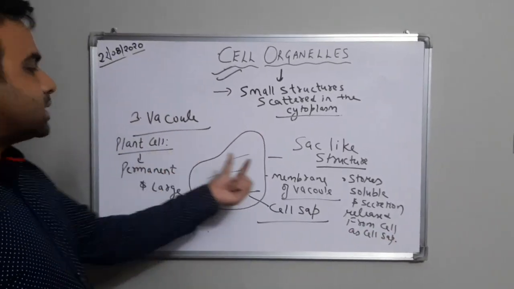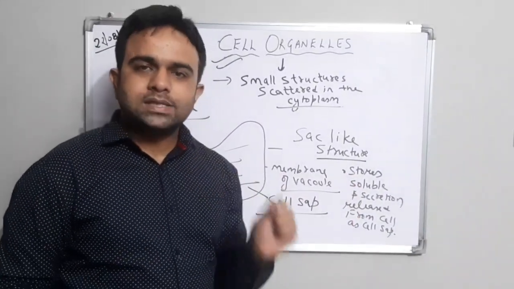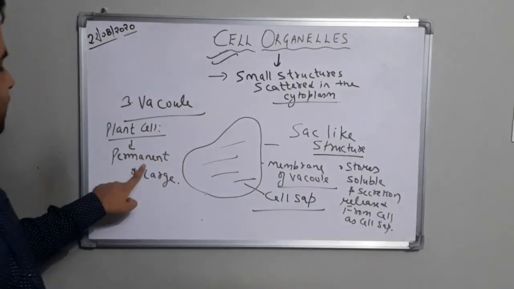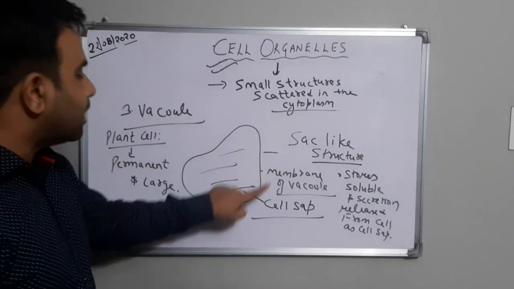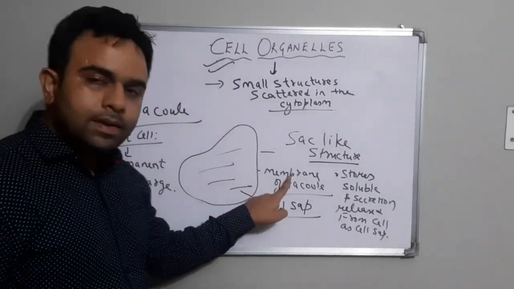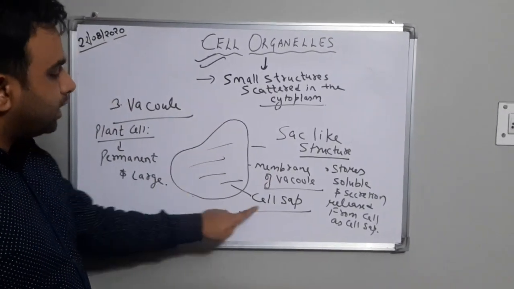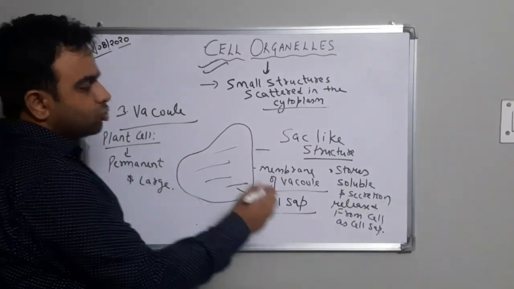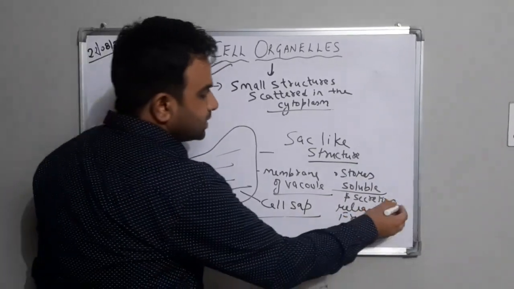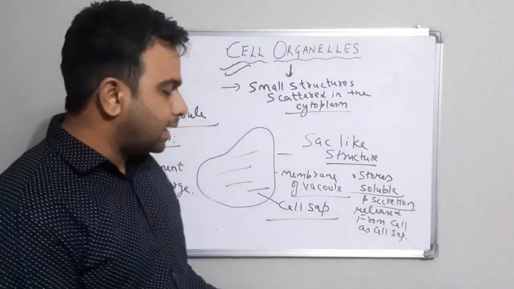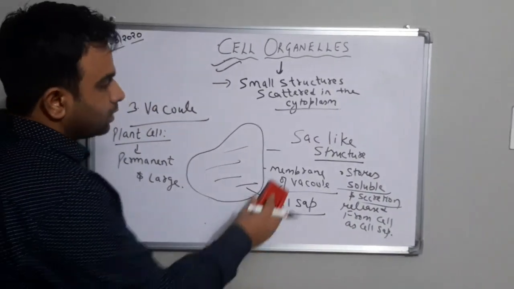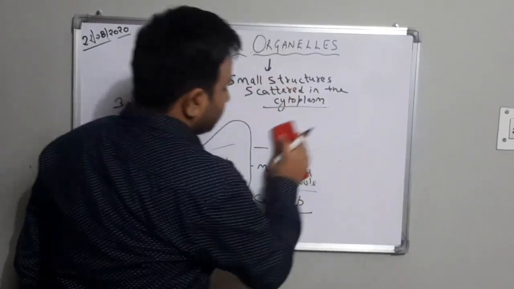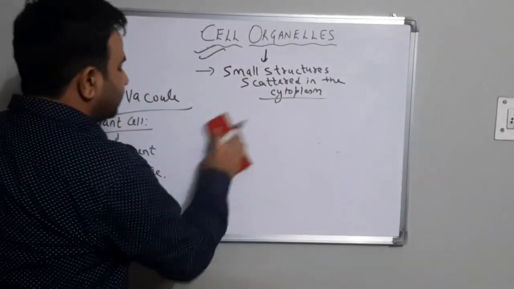So the vacuole is a sac-like structure found in both plants and animals, but in the case of plants it is permanent and large. The membrane of the vacuole is known as the vacuole membrane and the fluid inside the membrane is known as cell sap. What is cell sap? Because the vacuole stores the soluble part and the secretions released from the cell as cell sap.